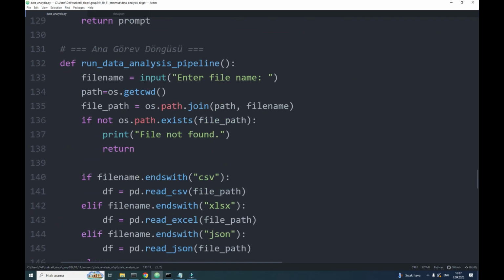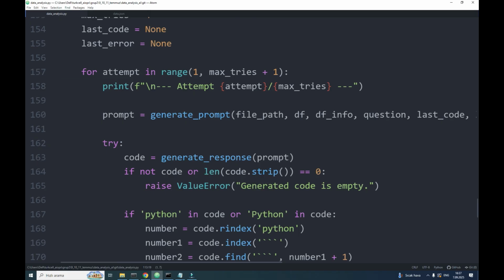We have a for loop which enables us to make more than one try, and at each try, if there is an error, we take the wrongly generated code and its exception message, and we are allowed to make in total four tries in this code. If you want, you can extend as much as possible. But since we are using OpenAI and it's very powerful, we will take logs of each generated code and each execution result. We will see that it works very efficiently, so we don't need to make more than one try.